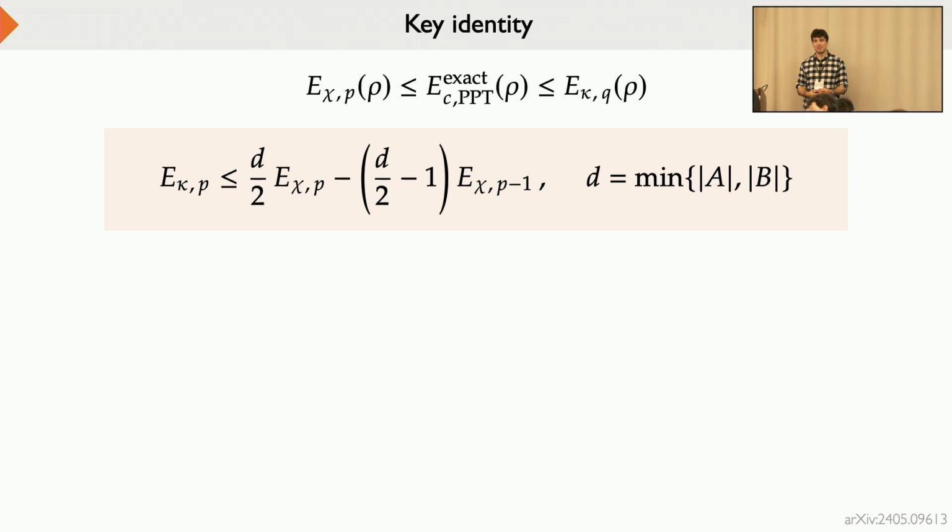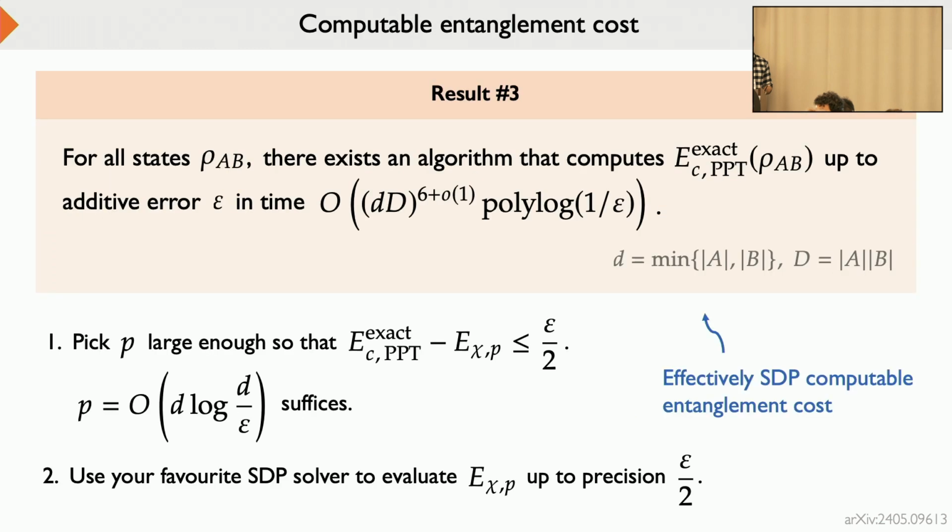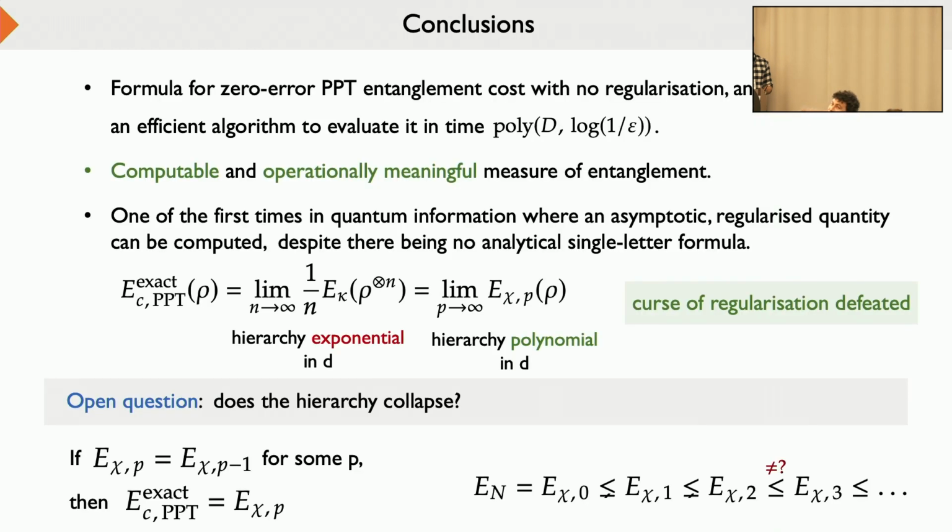Thanks a lot for the talk. About your open question, whether the hierarchy collapses, I was wondering what the reason is that you don't know, even for examples. If you can compute the different levels of the hierarchy, don't you have any example where hierarchy level 5 is not equal to hierarchy level 6? No, because we can evaluate this for states, and numerically you can find counterexamples for the difference between the first and the second level, for example.